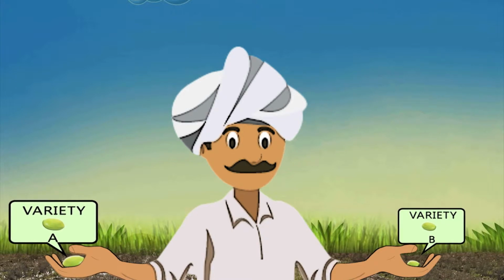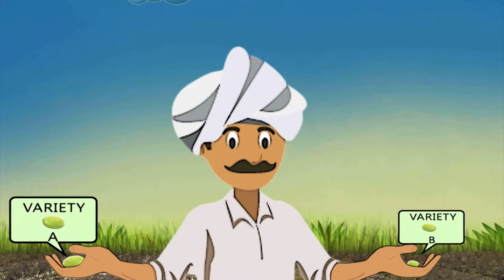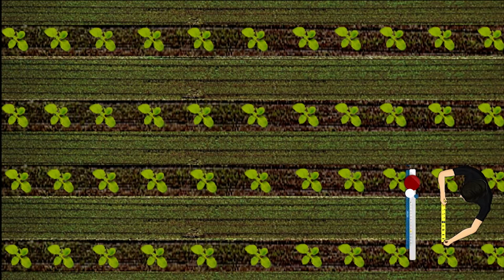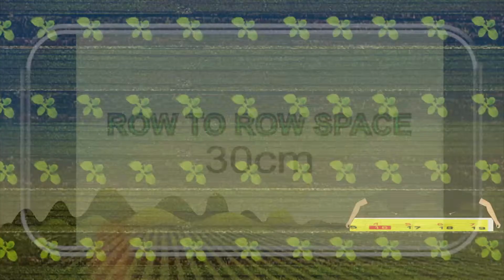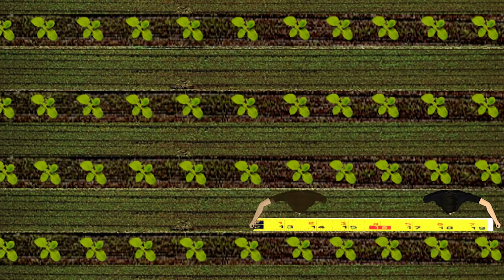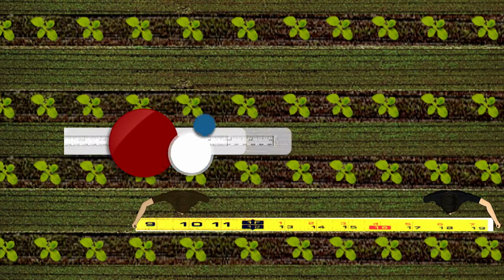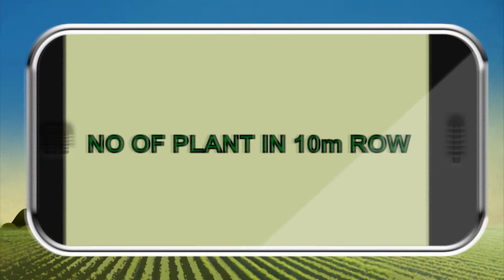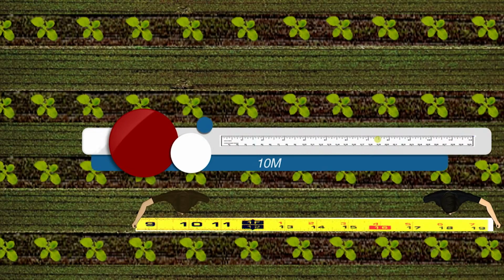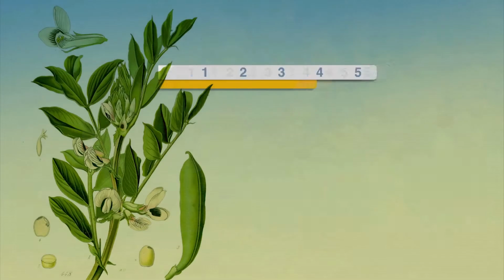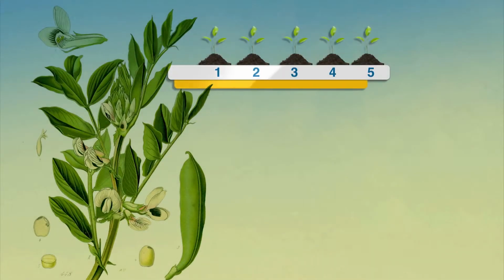First, we need to know the soya variety sown, as the weight of the soya bean seeds varies significantly by variety. Then we enter the field and measure the row-to-row spacing in centimeters and enter this in the phone app. Next, we measure out a 10-meter length along a row inside the field and then count the number of plants in the 10-meter row. Once the number of plants in the 10-meter row length is entered, we count back 5 plants from the last plant counted and then count the number of pods on this plant.